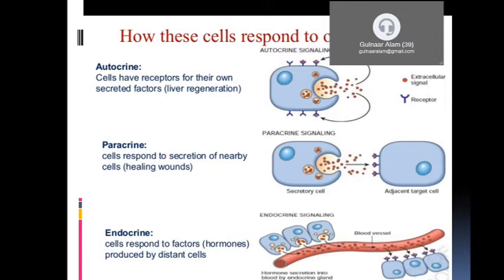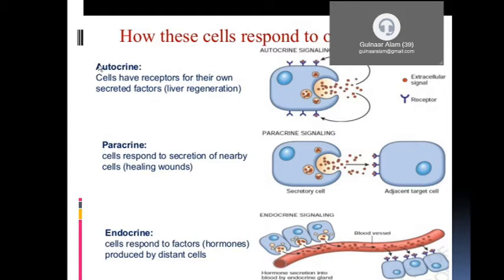So what is autocrine, what is paracrine, what is endocrine? I think everyone knows, but with this short diagram you can understand the meaning of autocrine. Cells have receptors for their own secreted factors. When a cell acts on itself, it is called autocrine.